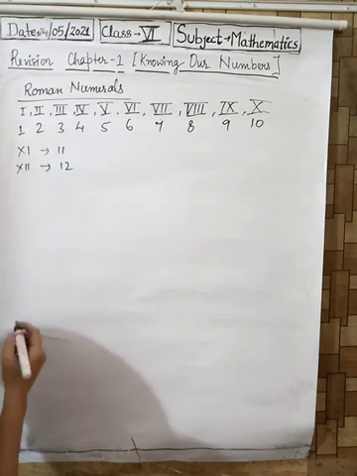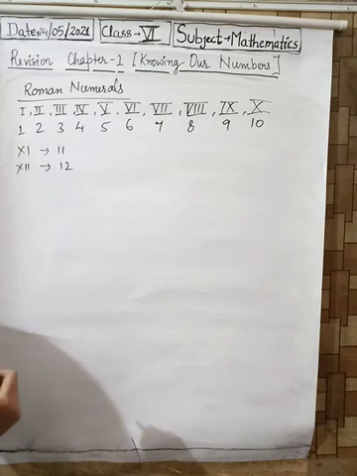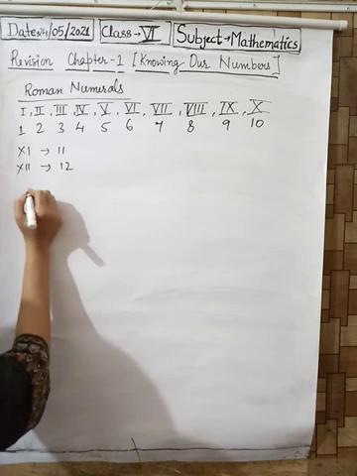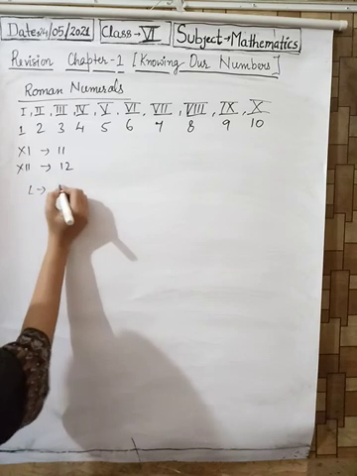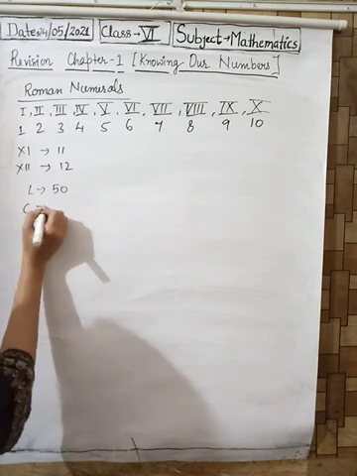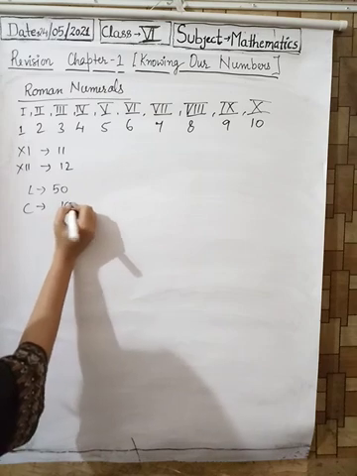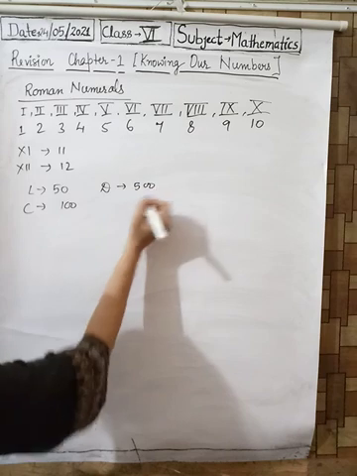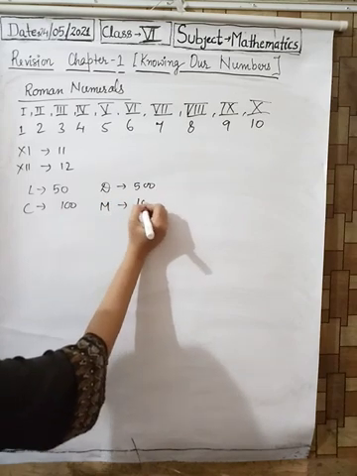There are some more Roman numerals. For example, L denotes 50, C denotes 100, D denotes 500, M denotes 1000.